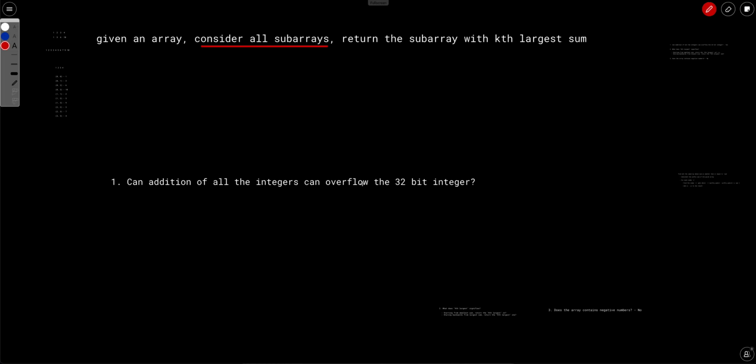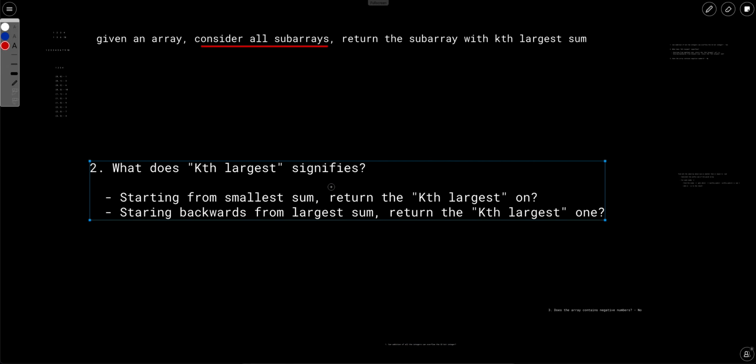Moving ahead, the second ambiguity in this question is: what does kth largest signify? The question states that we need to find the kth largest, but it didn't specify from where, from the starting or from the ending.